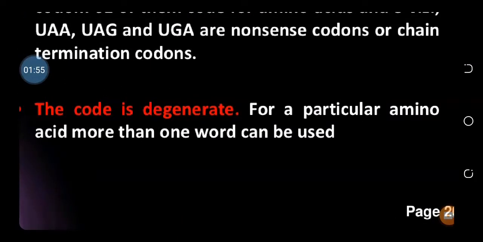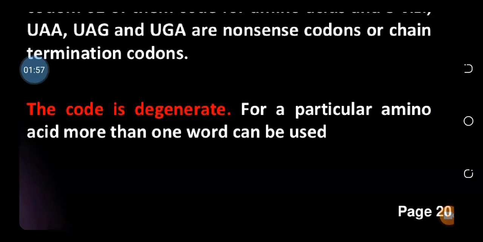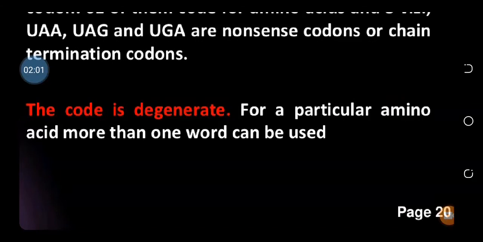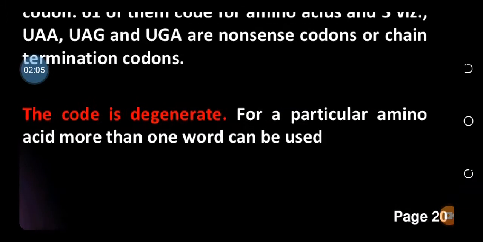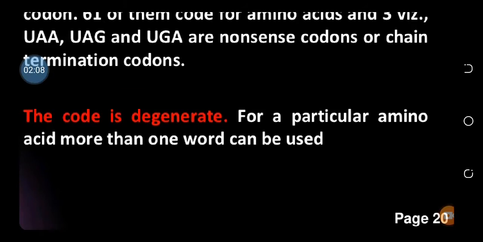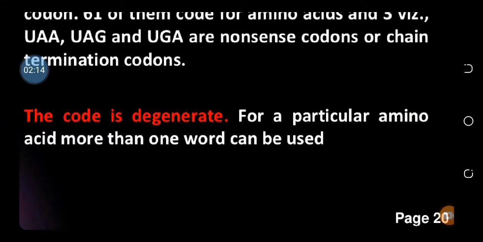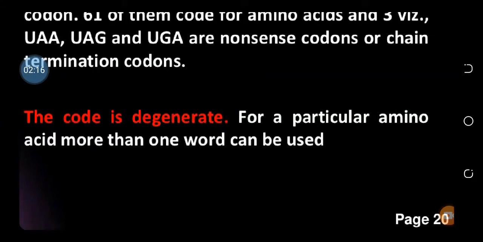Code is degenerate. Degenerate means there is more than one code for a particular amino acid, because as I told you that code consists of three nucleotides. Then the last nucleotide in the code is wobble. Wobble means you can change that nucleotide and the code will remain same.